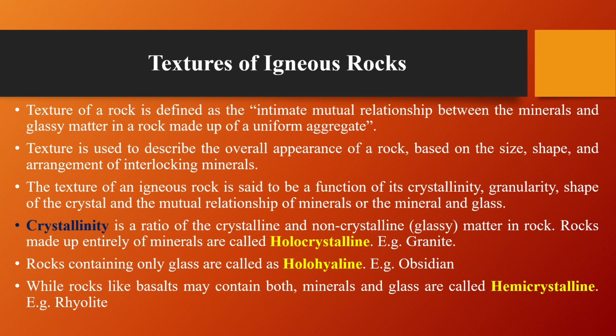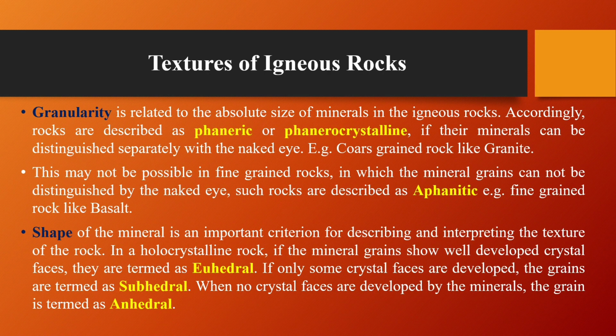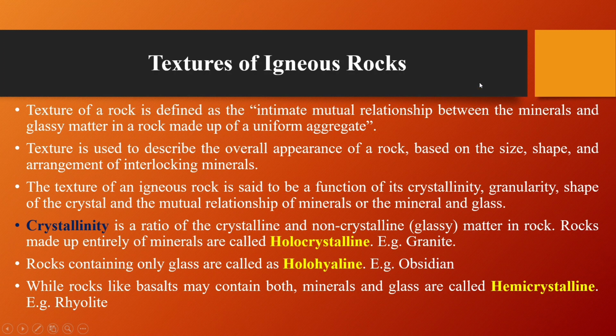Then the texture of the rocks. The texture of a rock is defined as the intimate mutual relationship between the minerals and the glassy matter in a rock made up of a uniform aggregate. The texture is used to describe the overall appearance of a rock based on the size, shape, and arrangement of interlocking minerals. The texture of an igneous rock is said to be a function of its crystallinity, granularity, shape of the crystal, and the mutual relationship of the minerals or the mineral and glass.